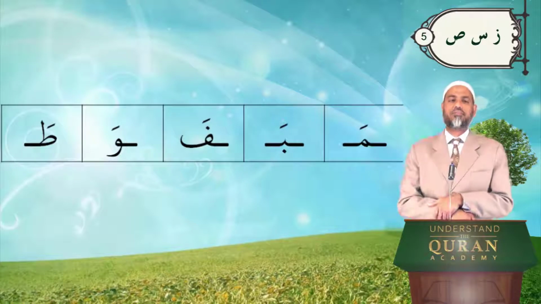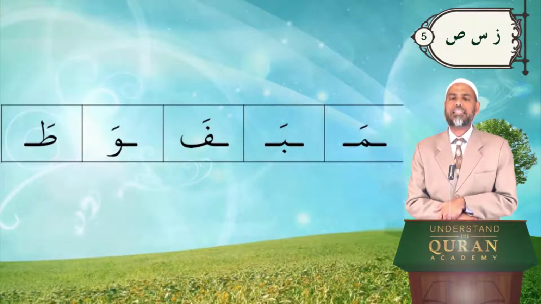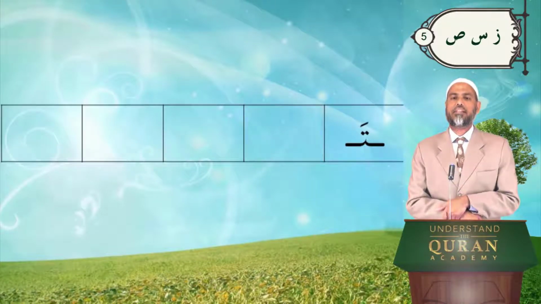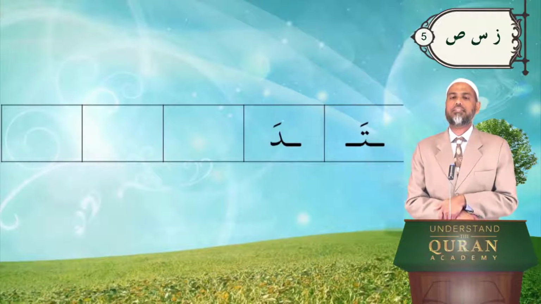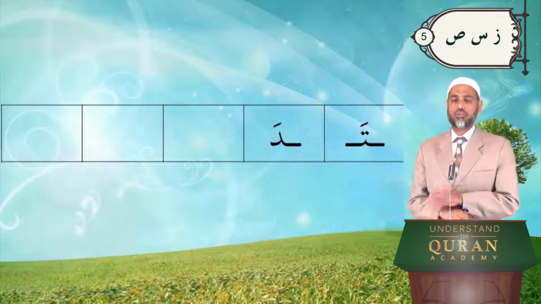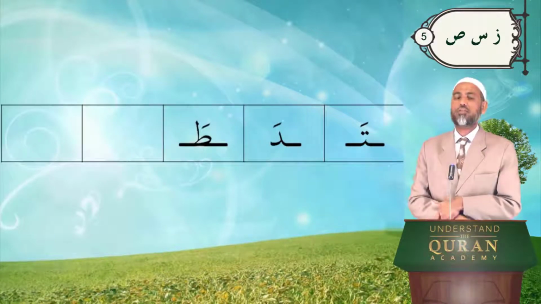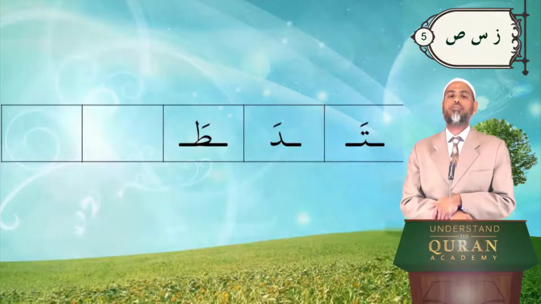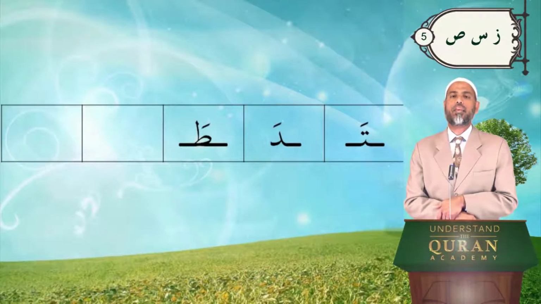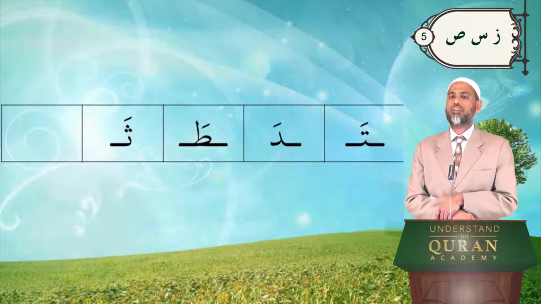Ta, ta, da, damaged donut with a connector at the bottom, da. Ta with a stick there, and no dot means it is not va, it's ta. Tha, three dots, tha.